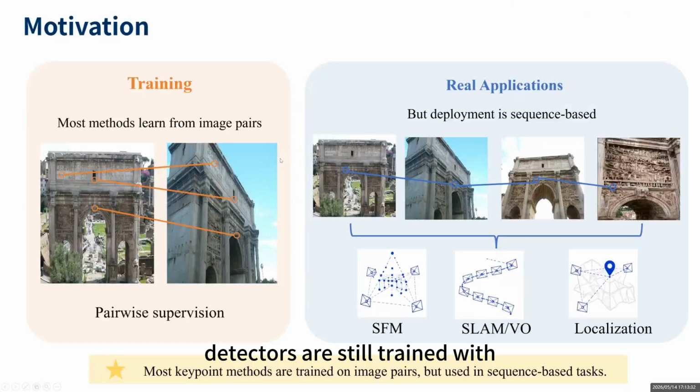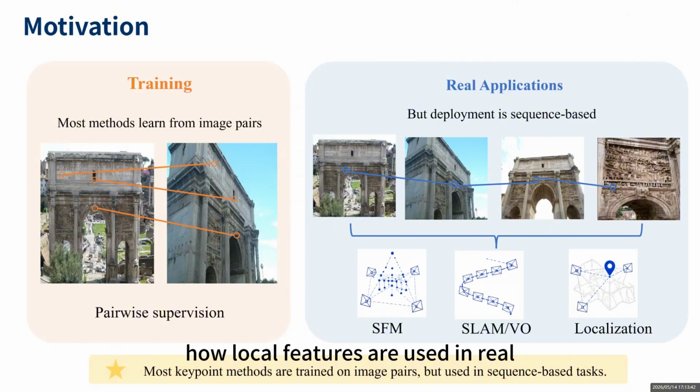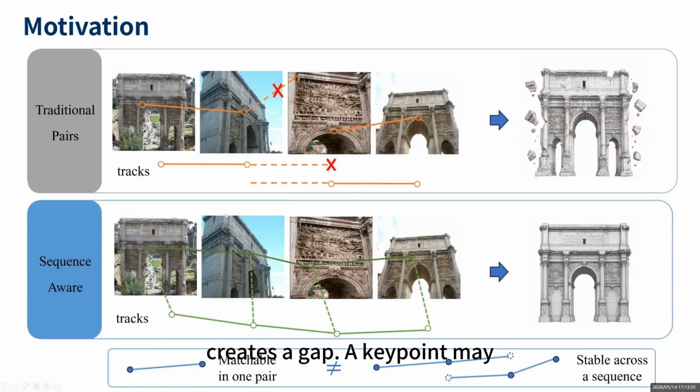Most keypoint detectors are still trained with image pairs. This is natural for many benchmarks, but it does not fully match how local features are used in real applications. In SfM, SLAM, visual odometry, and localization, we do not use just one image pair. We use a sequence of images, and we need landmarks that can survive across many views. This creates a gap. A keypoint may be matchable in one pair, but it can drift, disappear, or become ambiguous after viewpoint change, occlusion, or motion.